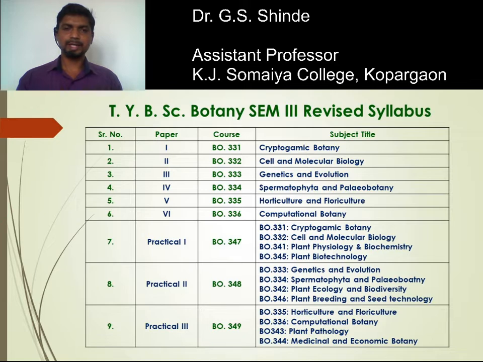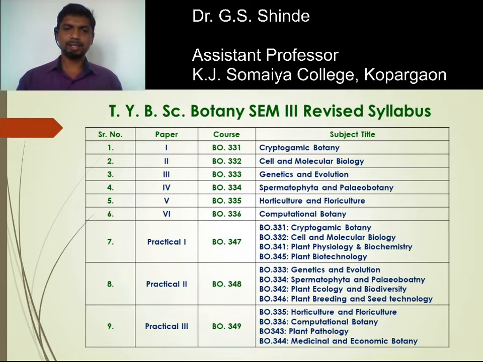Now the second practical, BO 348, is based on BO 333, Genetics and Evolution, BO 334, Spermatophyta and Paleobotany, BO 342 and BO 346 are from semester 4th.